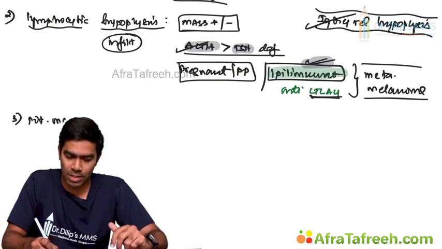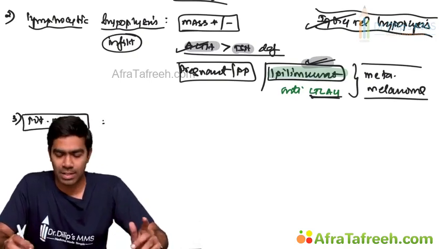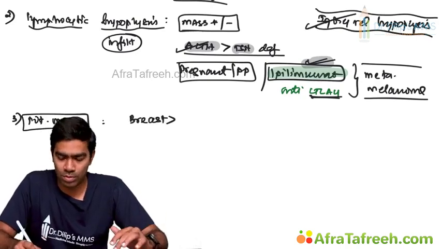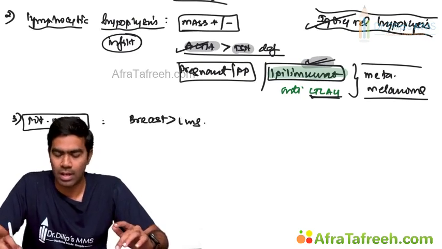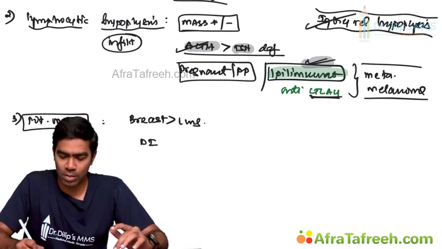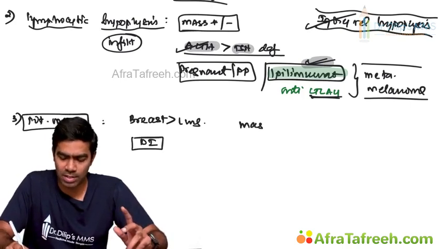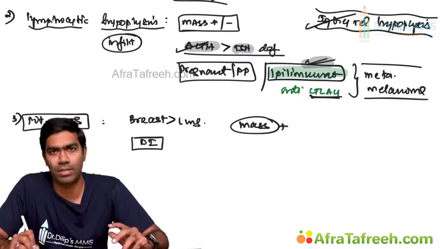Third, we have pituitary mets, pituitary metastasis. In pituitary metastasis, the breast is the common primary source, followed by the lung. At the same time, you know how they're going to present. They're going to present as diabetes insipidus, and they are going to present as mass lesions. They do have mass effects.